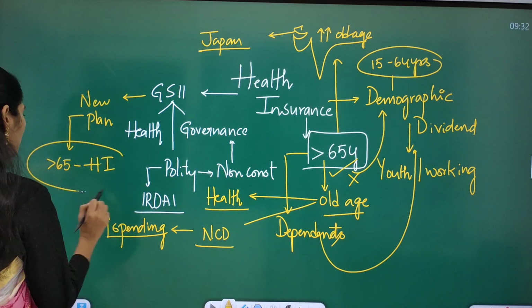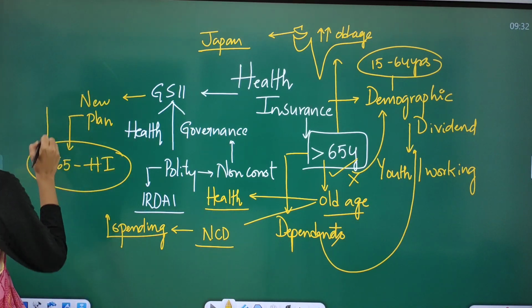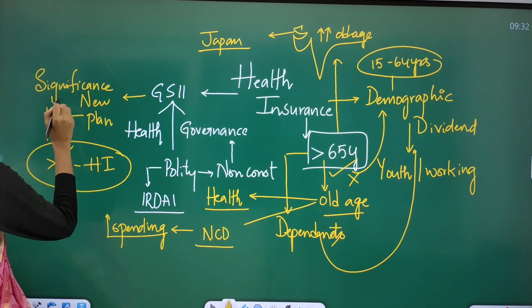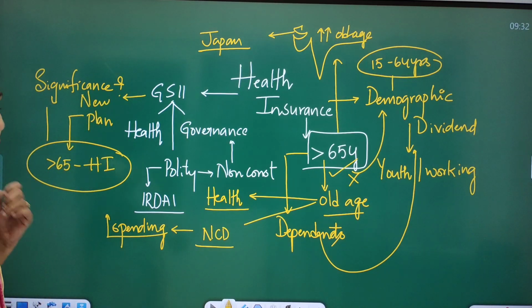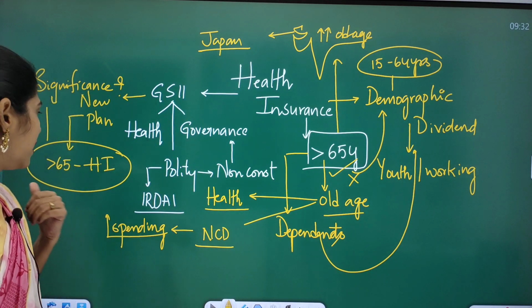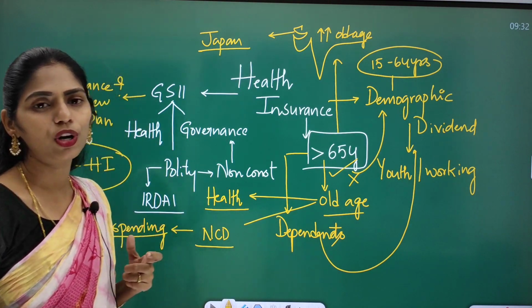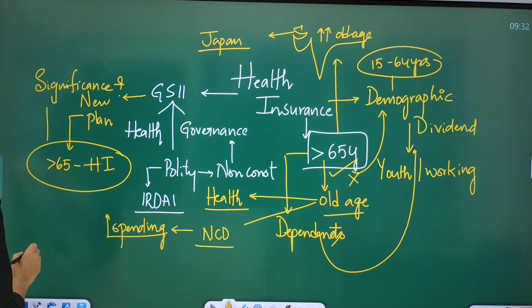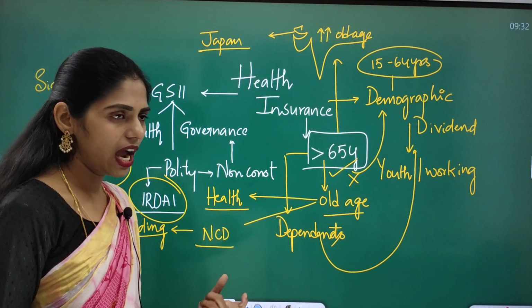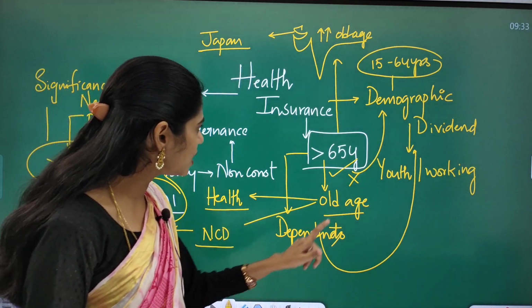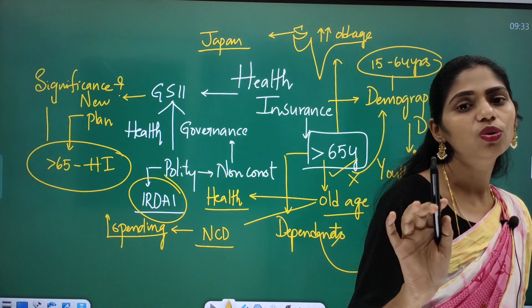In this context, you have to see what the significance of this move is, why it is important, and that we have to make healthcare accessible and affordable for these people also. We have to provide some special kind of policies for the people who are more than 65 years of age. Next, you have to see some policies which are going to come regarding this, and even the facts regarding this non-constitutional body. These are the dimensions that you have to see.